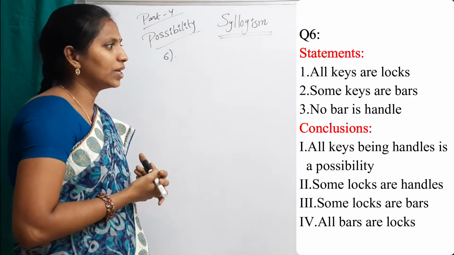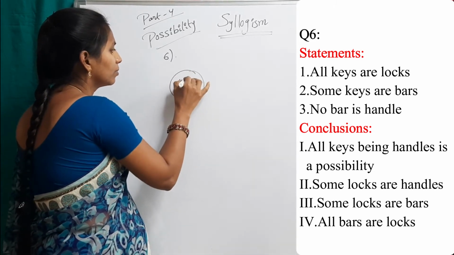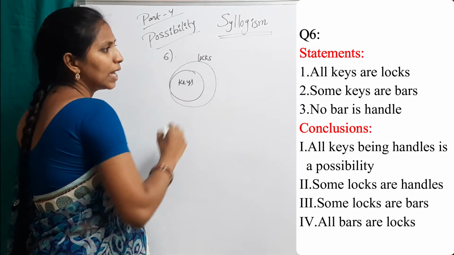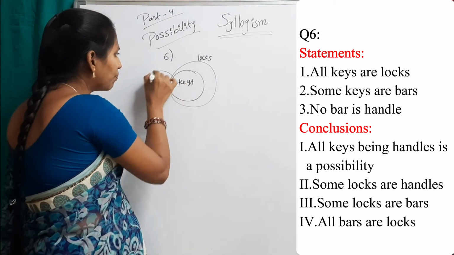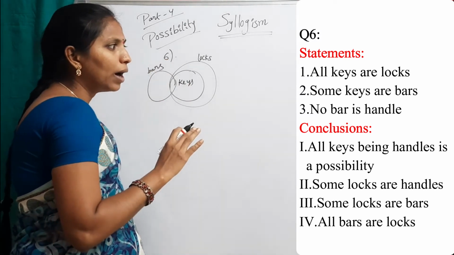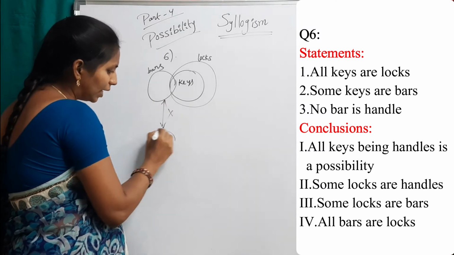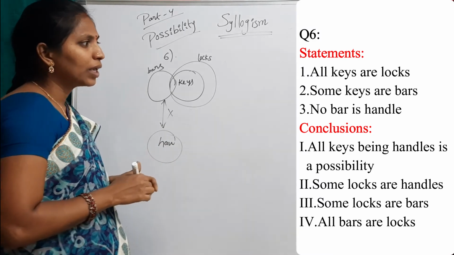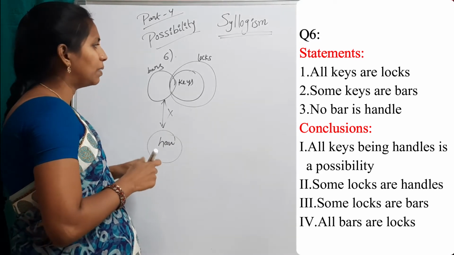So the answer is only 2 and either 1 or 4 follow. Now see the sixth question. All keys are locks. Some keys are bars. No bar is a handle. This is the basic diagram. First conclusion, all keys being handles is a possibility.